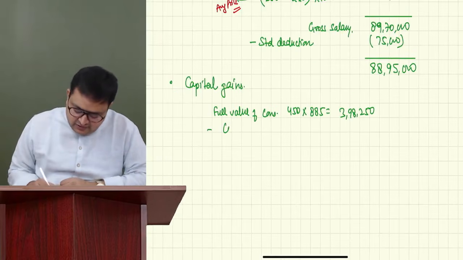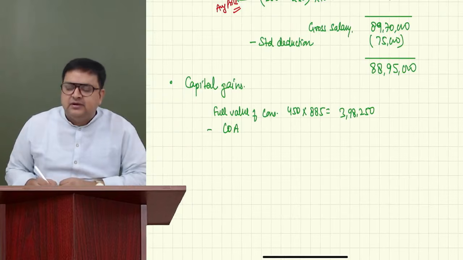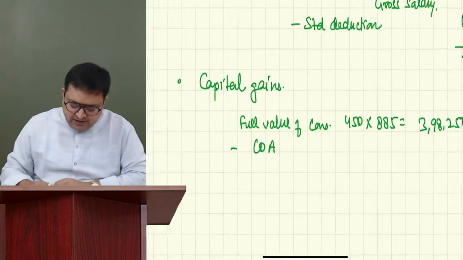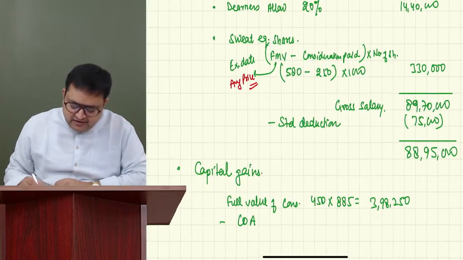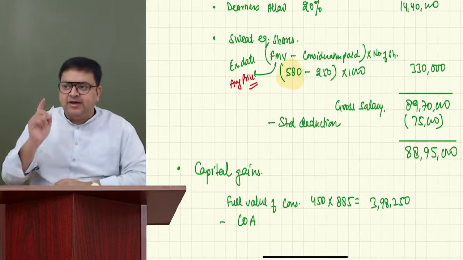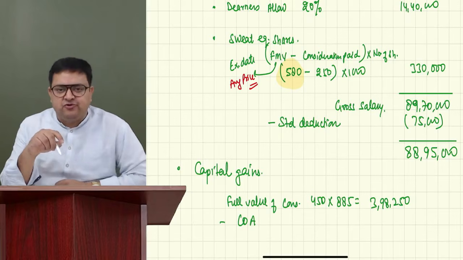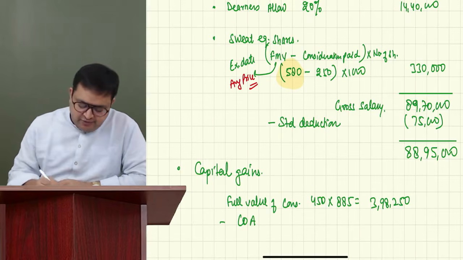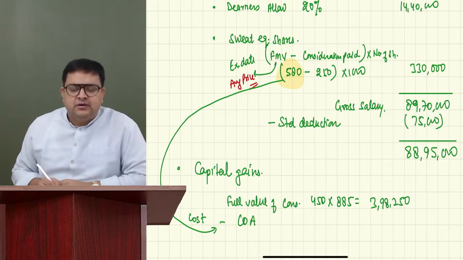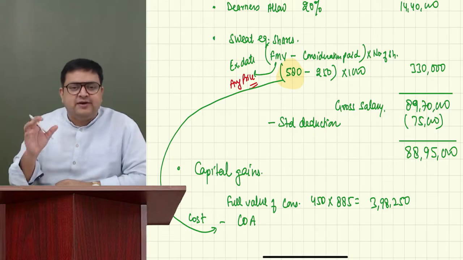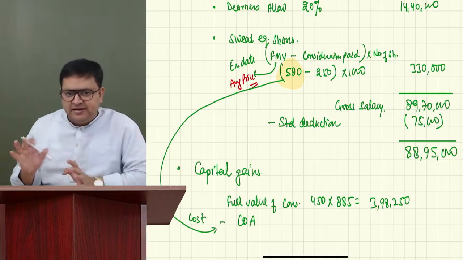Minus cost of acquisition. Guys, very important. In sweat equity shares, very important. Whatever is the value you have taken while computing your perquisite, 580, the fair market value, it becomes your cost. Very, very important. The fair market value which you have taken will become your cost. So in case of sweat equity, please remember, right now I'm not explaining.